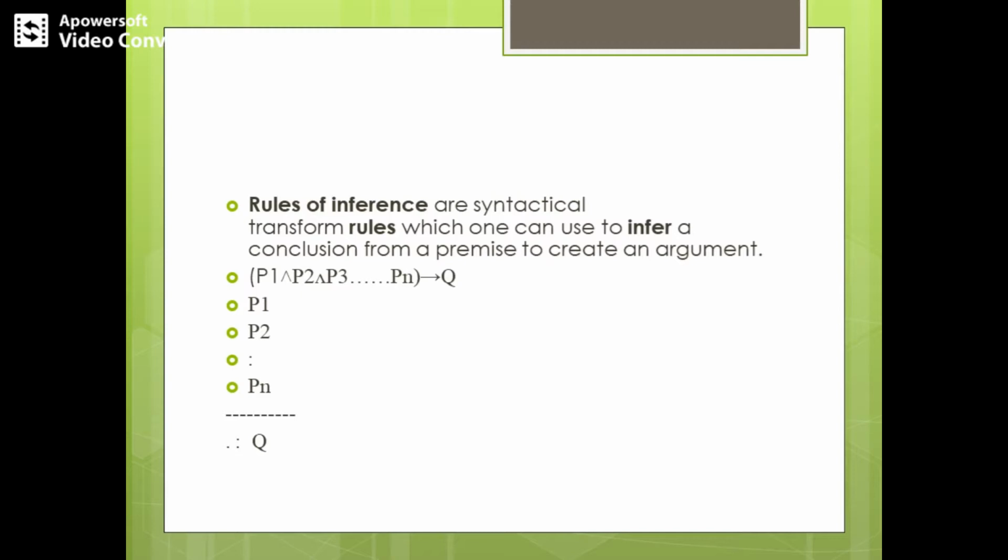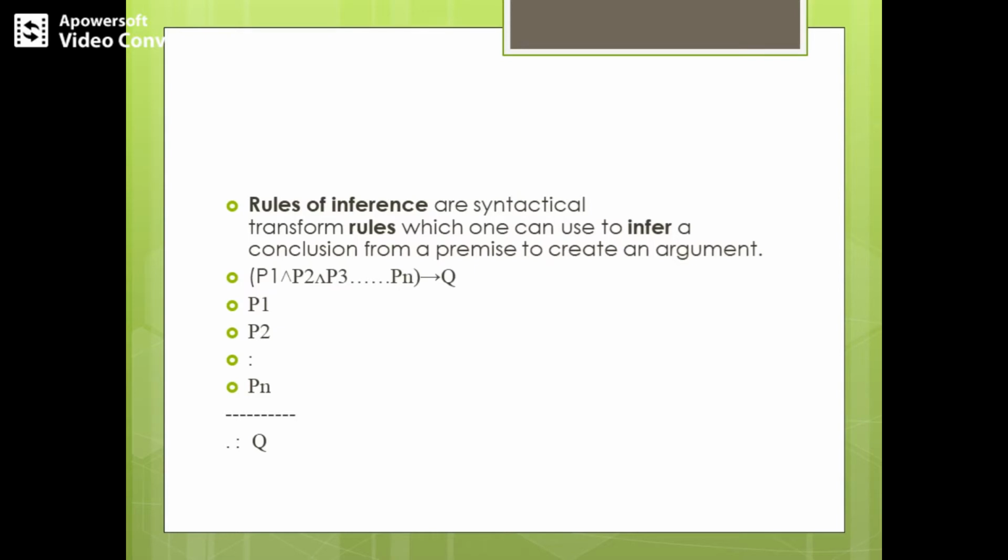So what is meant by rules of inference, and why is it required? In order to decide whether an argument is valid or not, we have certain rules of logic that can be employed to establish the validity. These are nothing but the rules of inference.